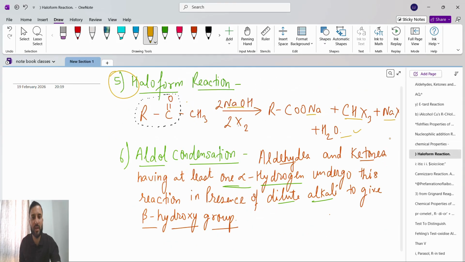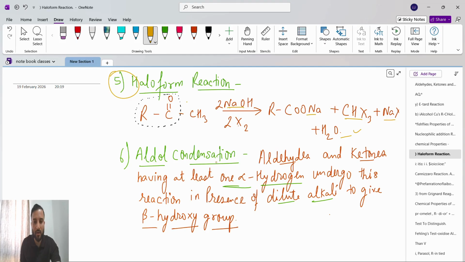Haloform reaction means C=O connected with R and a CH3 group, reacting with NaOH and X2. What will happen? RCOONa will form here, then CHX3, plus NaX plus H2O.